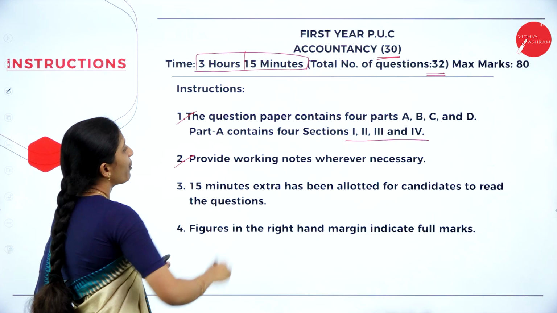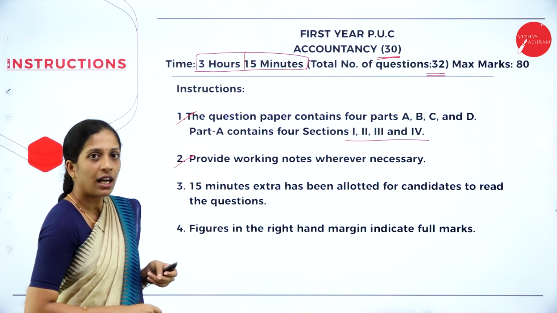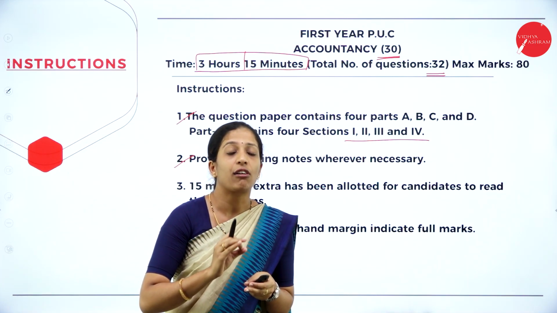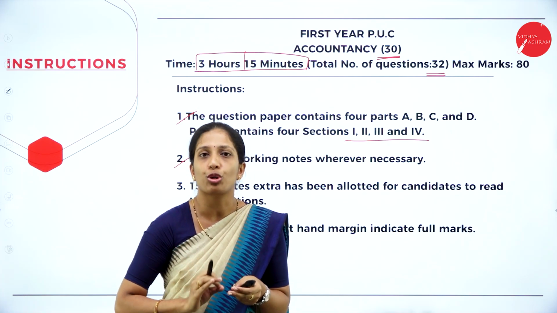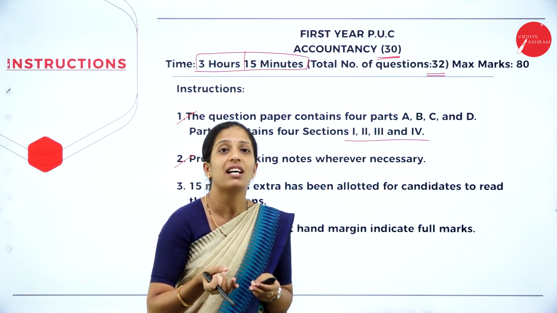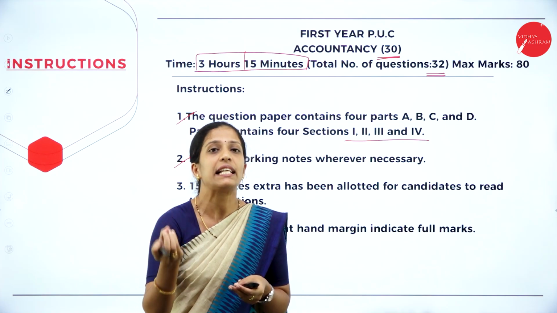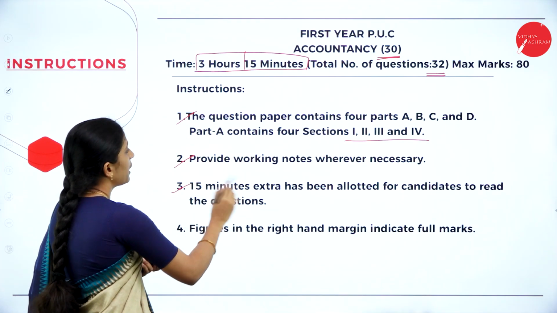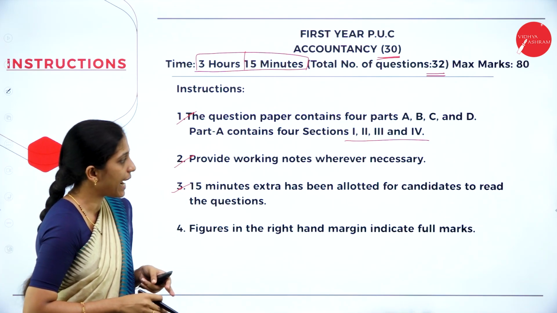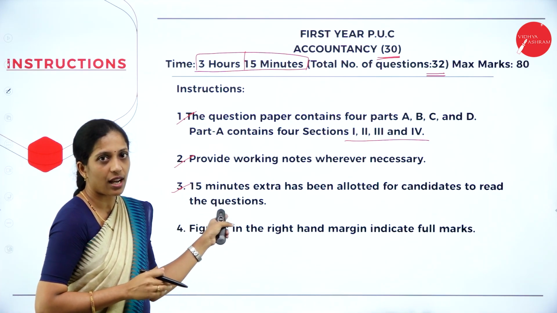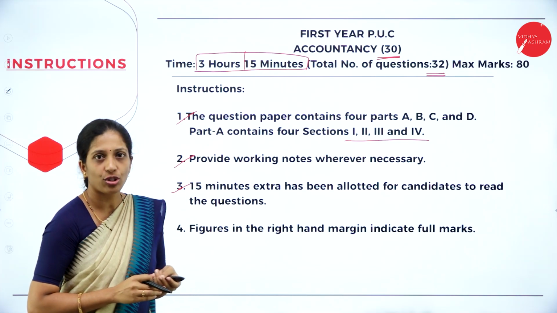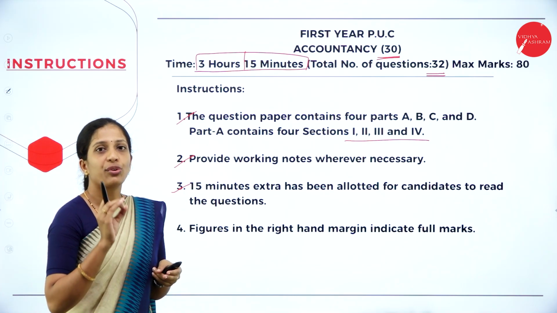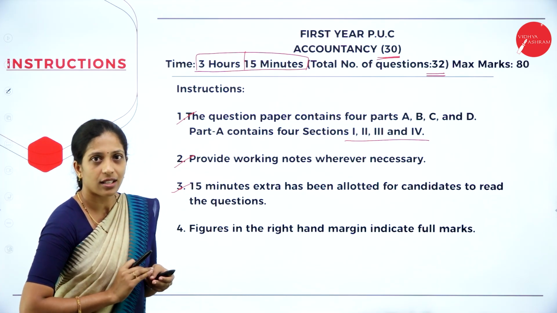The second one is provide working notes wherever necessary. Of course, in the accounting paper, it's very important to show the working notes wherever it is necessary. You can't directly write the answer. You have to show the working note. Next is 15 minutes extra has been allotted for the candidates to read the questions. I have told you, make best utilization of that 15 minutes where you read and get ready to answer the questions.